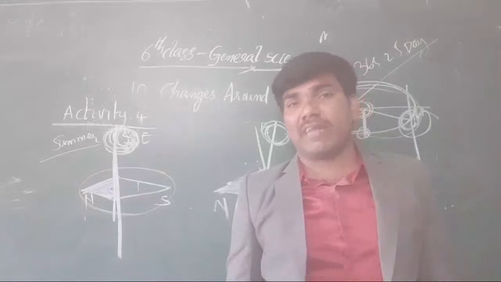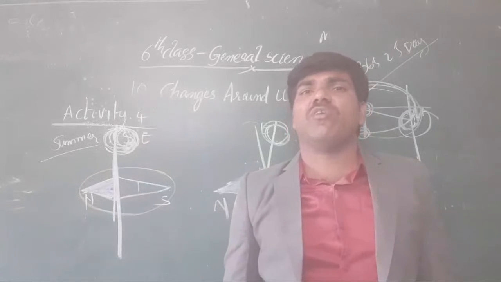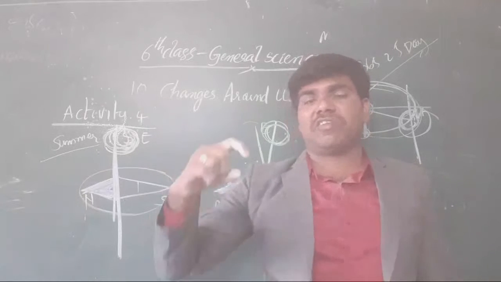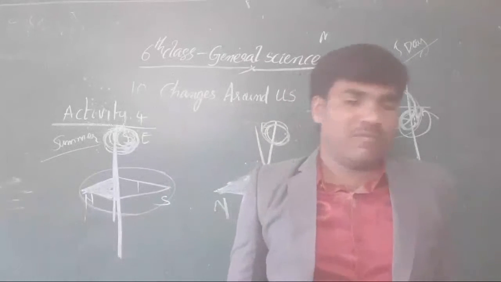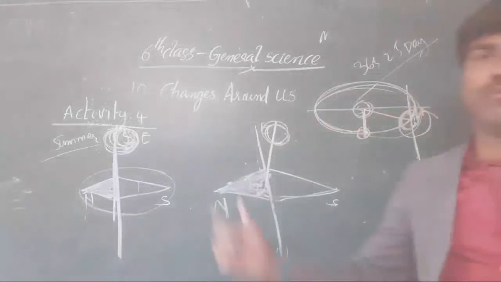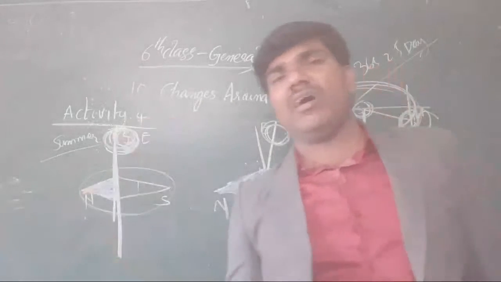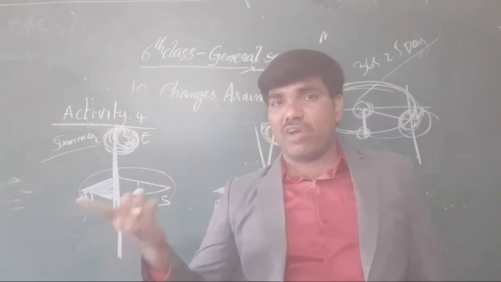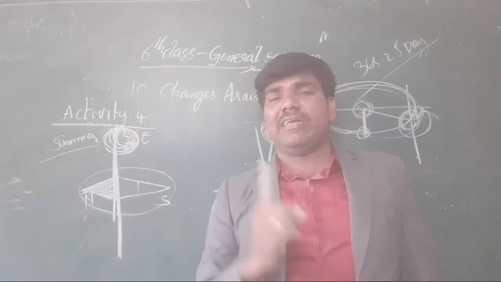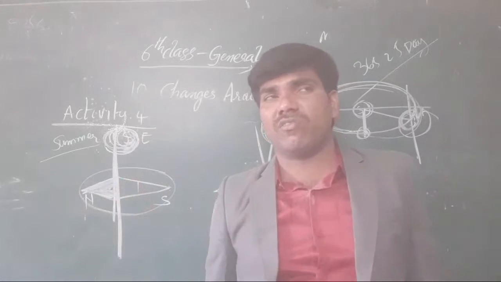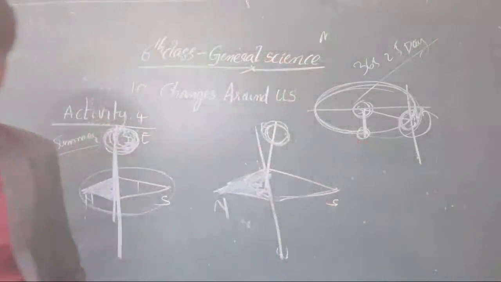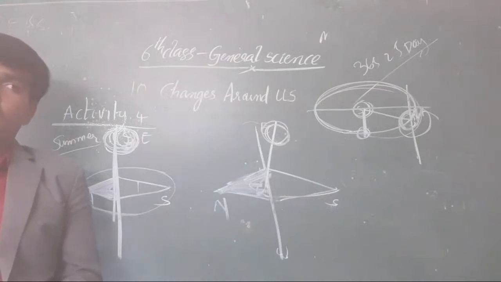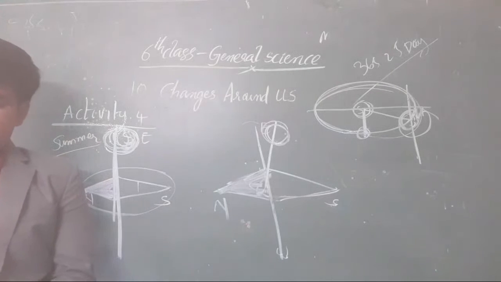Suppose you take it at 6:30 or 6 o'clock. Observe your shadow at your home. It will be somewhat straight in summer. When you check it here, it moves to the right side. Our shadow moves to the right side in December. Clear or not, all the students? That is also an indication of our season change.